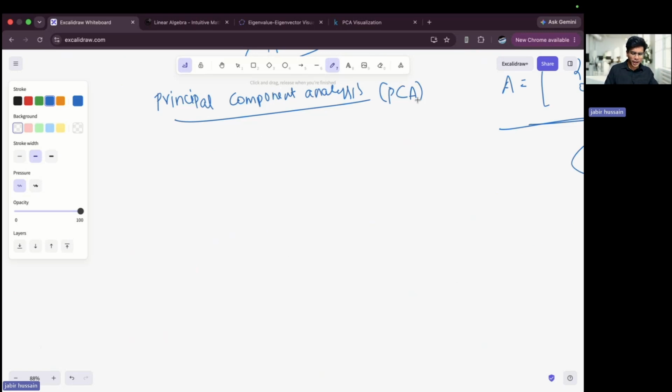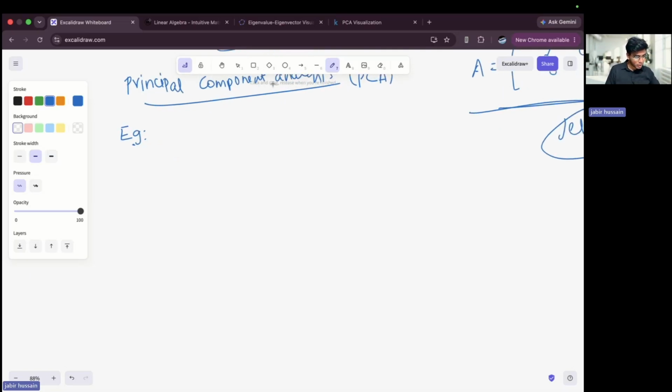So let's take an example. Okay, I think I have read this in a book, I'll share the book with you. Let's say, what's a practical example which I can give that you can also understand?